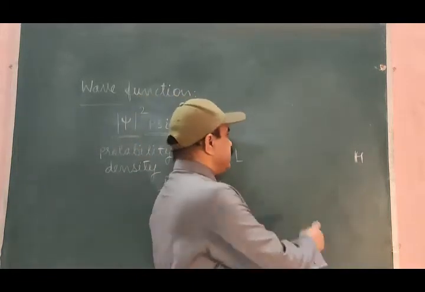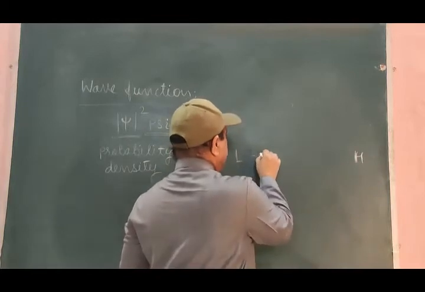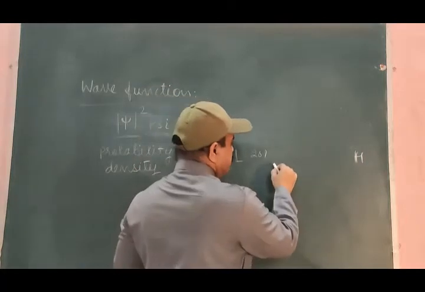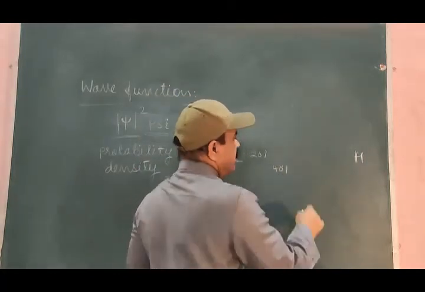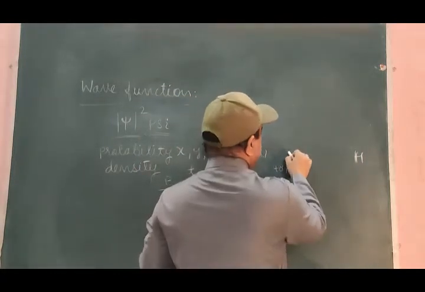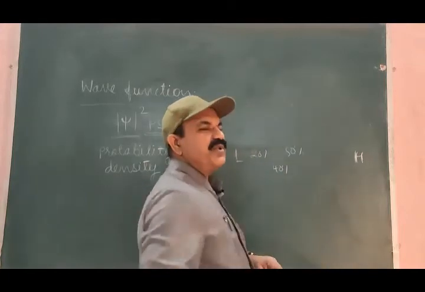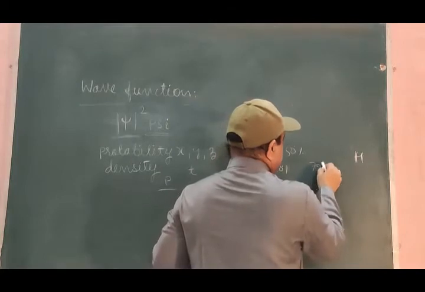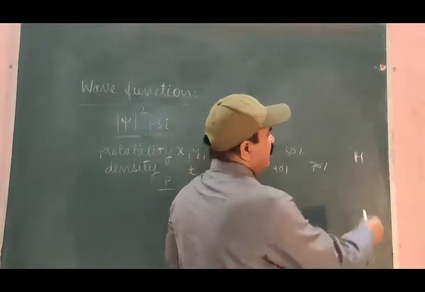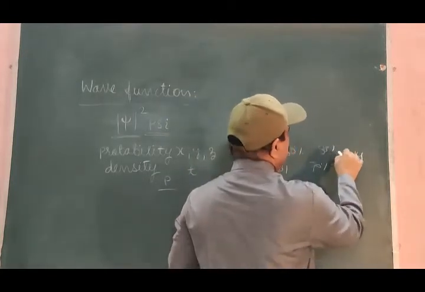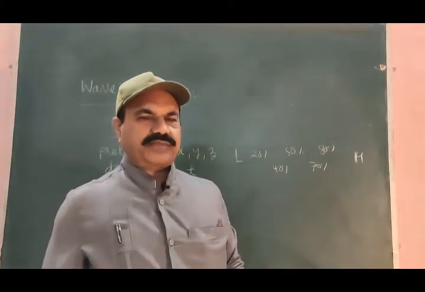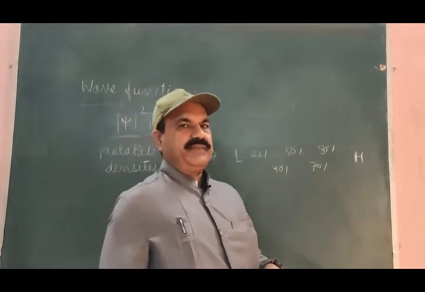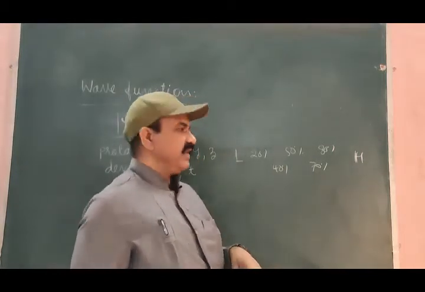We can say that here is a 20% possibility of locating the electron. Here is a 40% possibility of locating the electron. Here is a 50% possibility of locating the electron. 70% possibility of locating the electron. 80% possibility of locating the electron, and so on. It is what? Probability. Probability of the event.